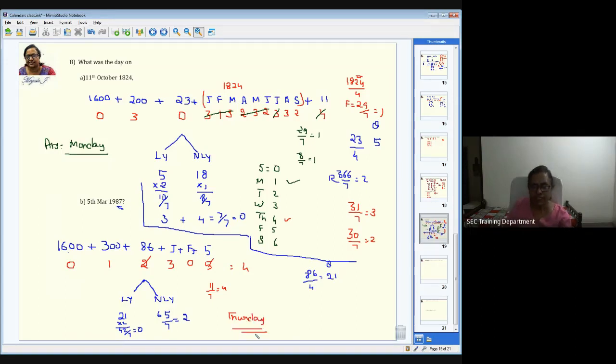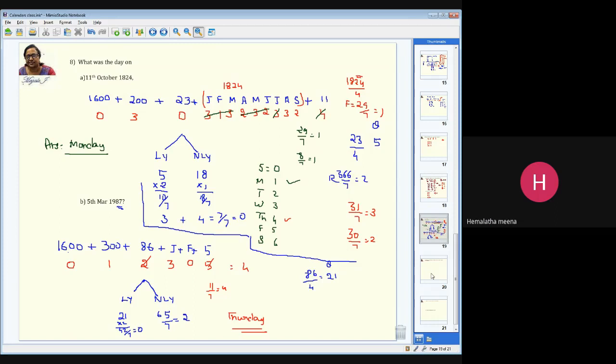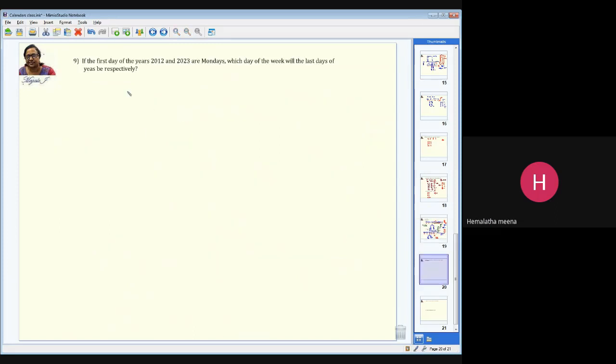You can also recheck in your calendar on the cell phone and find out whether it's correct or wrong. Like yesterday somebody did. You can also recheck this. Clear? Shall I go to the next page? Yes, ma'am. Thank you.